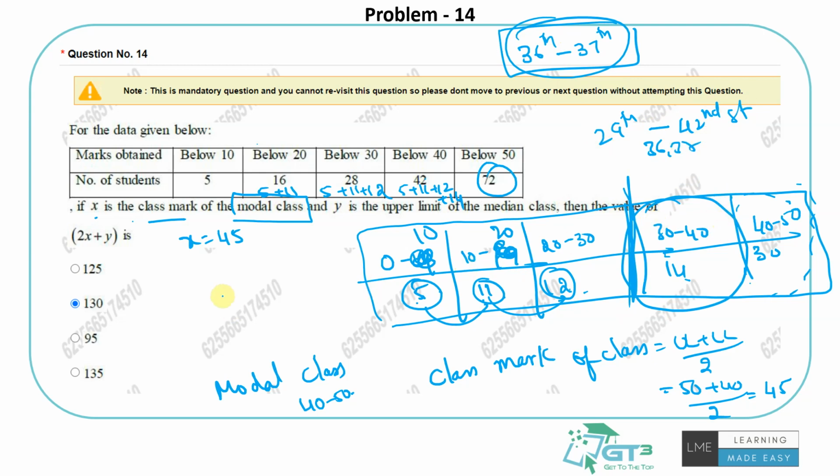So that means the median class is 30 to 40. This is the median class and this is the modal class. And the upper limit is Y. So what is the upper limit of this class? 40. So 2x plus y is 2 into 45 plus 40, which is 130.